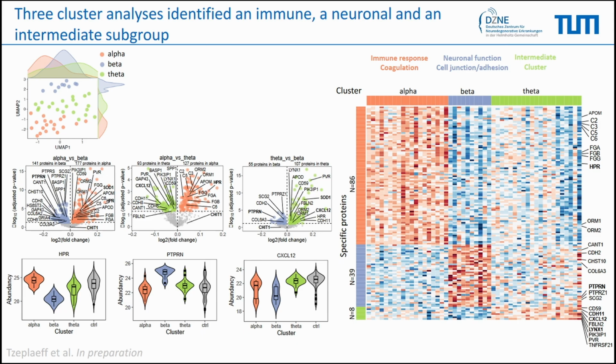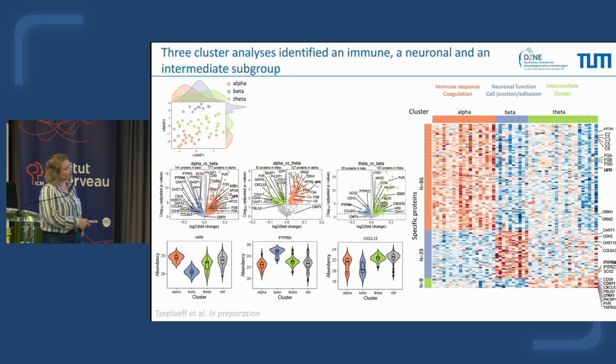Now focusing on the 3 cluster analysis, you can see here how patients are separated when we split them in 3 clusters. We again did differential expression analysis, but here we had to be careful to compare each group to the 2 others, and we only selected a protein if it was significantly different from the 2 other groups. This is summarized here on the right side, where you again see the patient as a column and the protein that is specific to the group as a row.